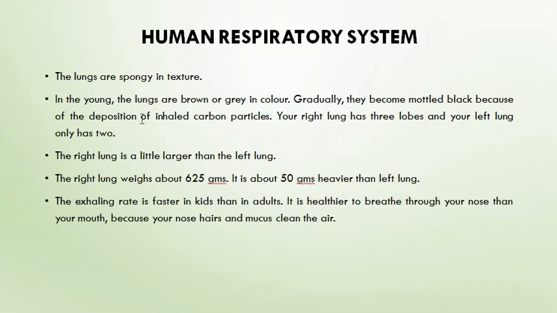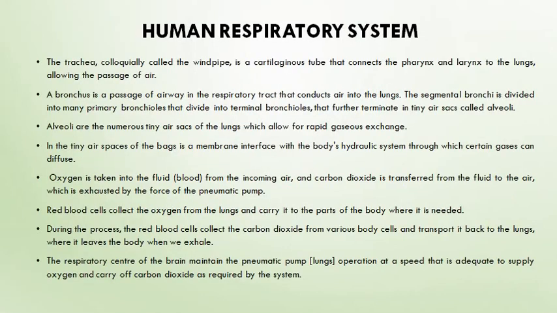So our right lung has 3 lobes, 3 sections, and the left lung has only 2. The right lung is a little larger than the left lung, and the right lung weighs about 625 grams, which is about 50 grams heavier than the left lung. The exhaling rate is faster in kids than in adults, and it is healthier to breathe through your nose than through your mouth, because as I have told, the nose hairs and mucus present there will clean the air. Okay. Also, see this diagram.